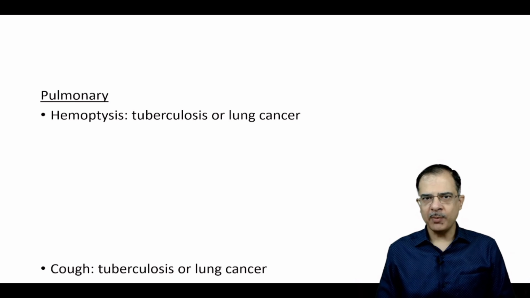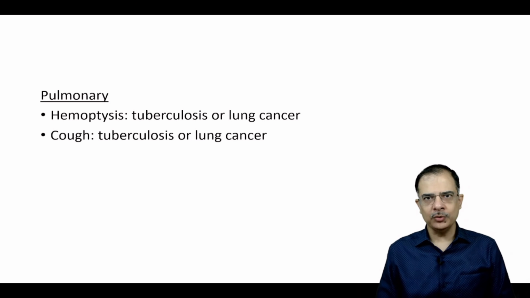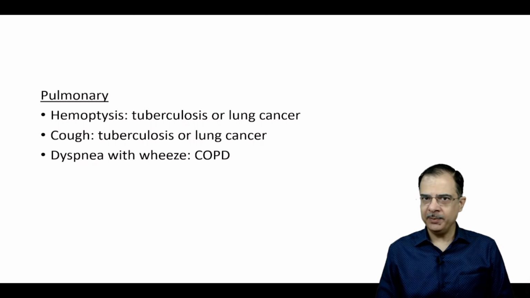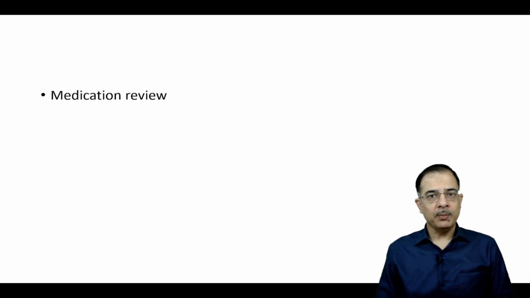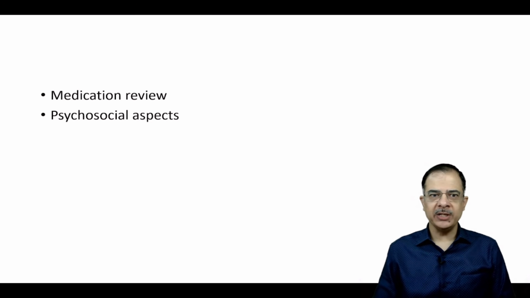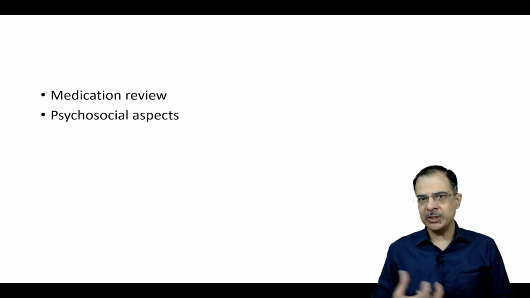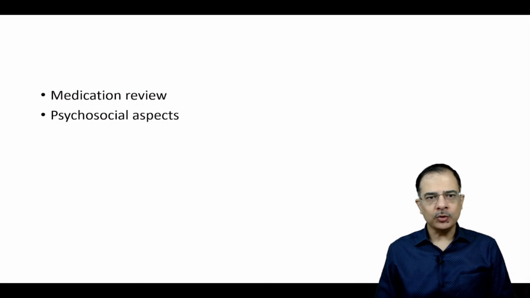For pulmonary causes, hemoptysis or cough is seen in tuberculosis or CLD. Dyspnea and wheeze are seen in emphysema and COPD patients. Most important is the medication review: whether the patient is taking any particular medications which can lead to low appetite. Psychosocial aspects, like whether the patient can afford food, or there are some social issues or depression, or the patient is living alone, should be very important, especially in an elderly patient coming to your OPD.